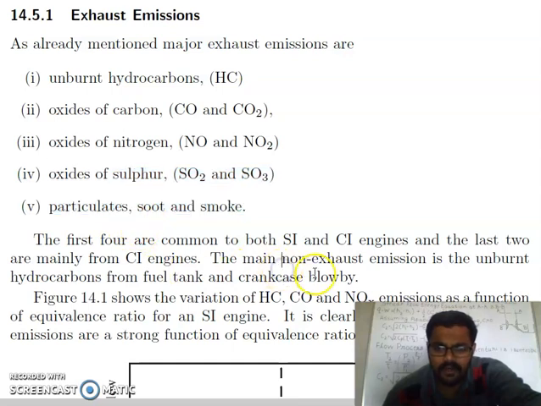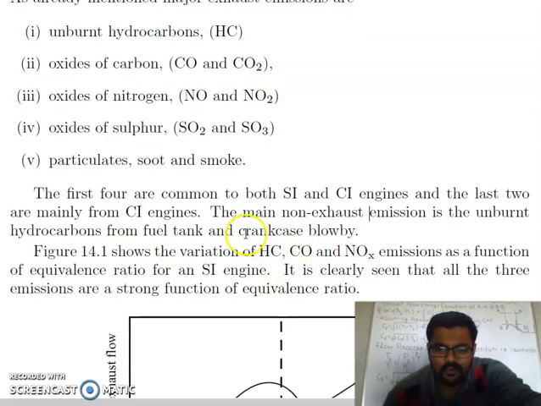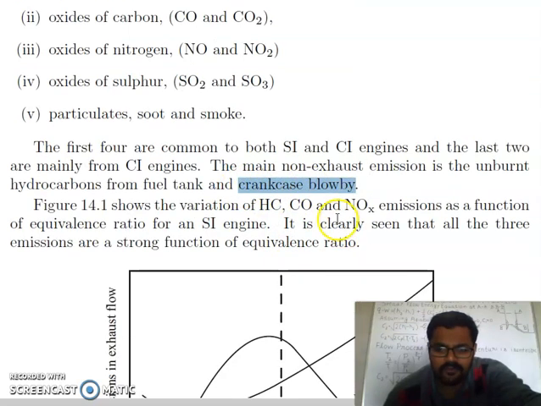The main non-exhaust emission is unburnt hydrocarbon from the fuel tank and crankcase blow-by. What is crankcase blow-by? You can see the fuel can escape from beside the piston rings. It can go into the crankcase. So this is also a form of emission from where your fuel can escape and it will lead to pollution.